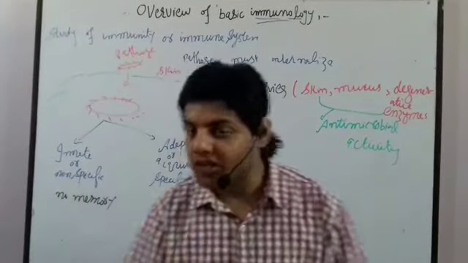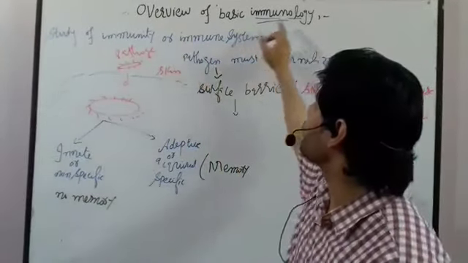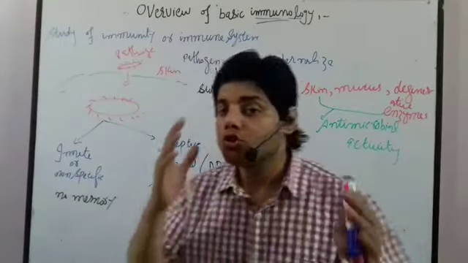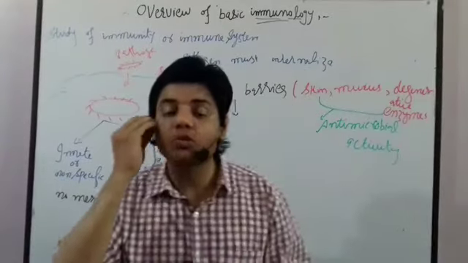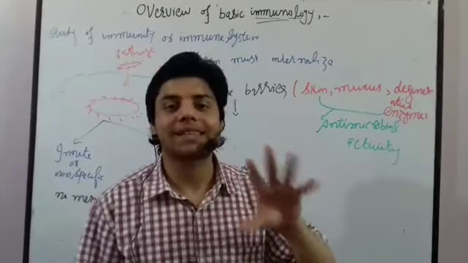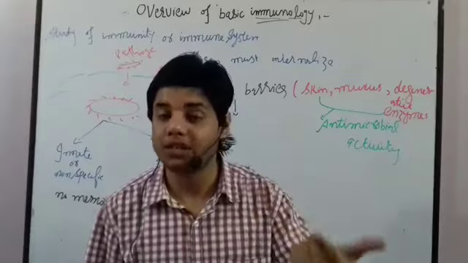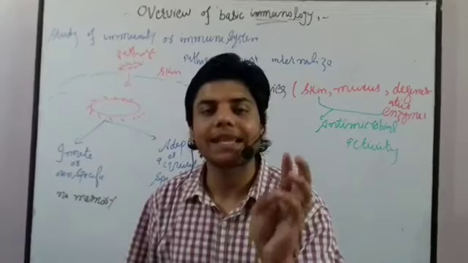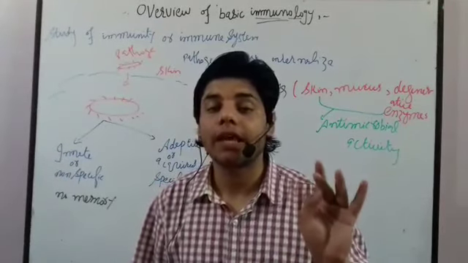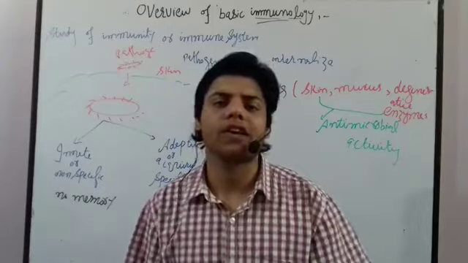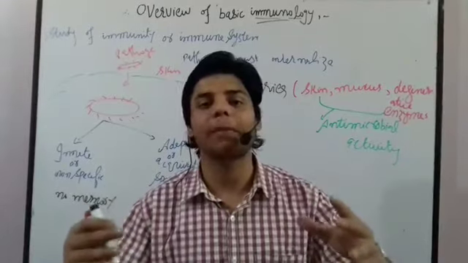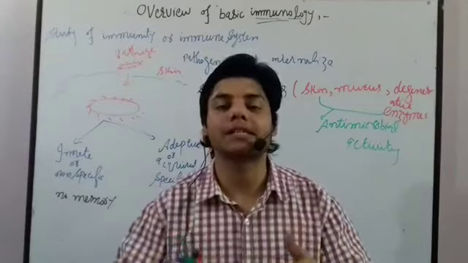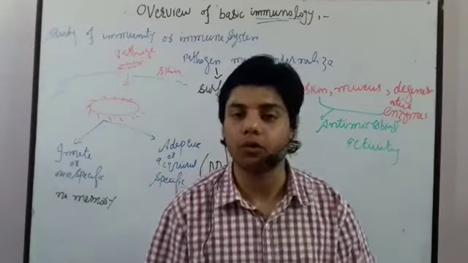This is the first video lecture, and in it we are going to talk about the overview of basic immunology. So what is basic immunology? It contains the basic things of the immune system or immunity. What kind of basic things? B cells, T cells, the complement system, antigen, antibody, infection, disease. These are the basic immunology, but we are going to explain each of them in much more detail in the step-by-step video lectures.